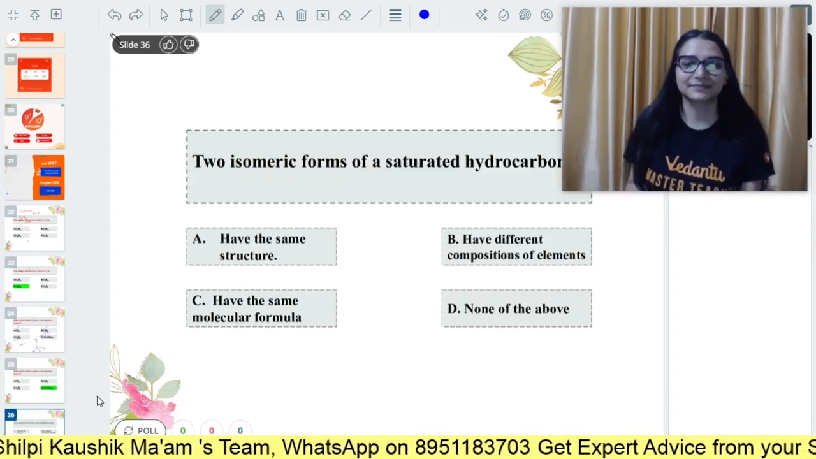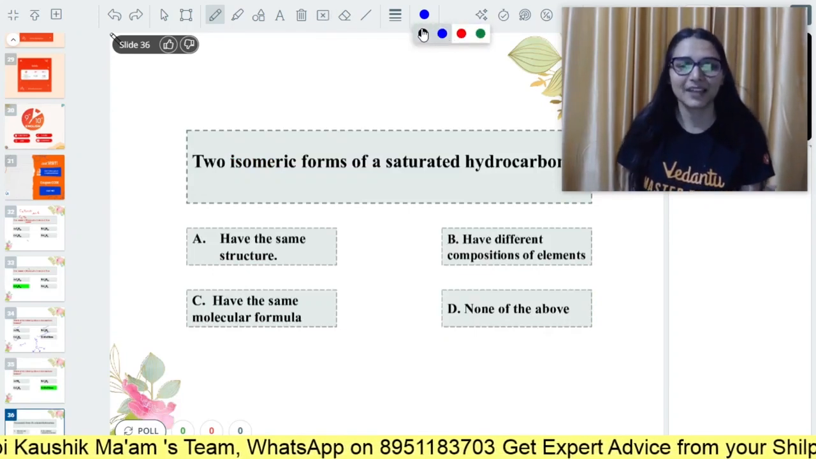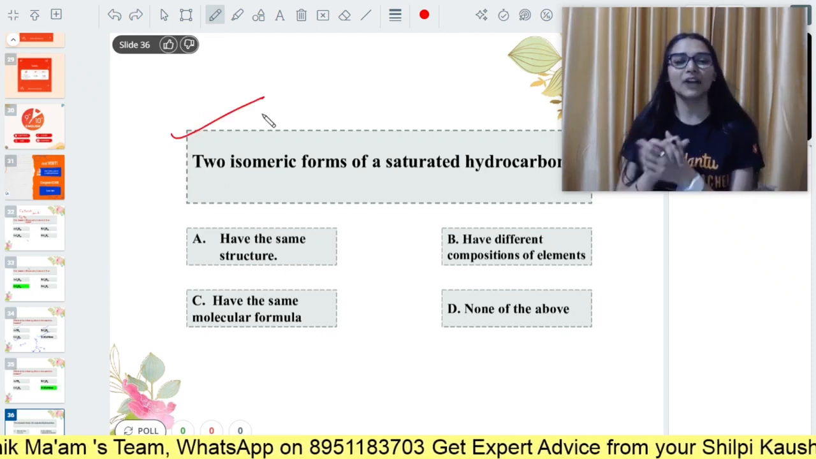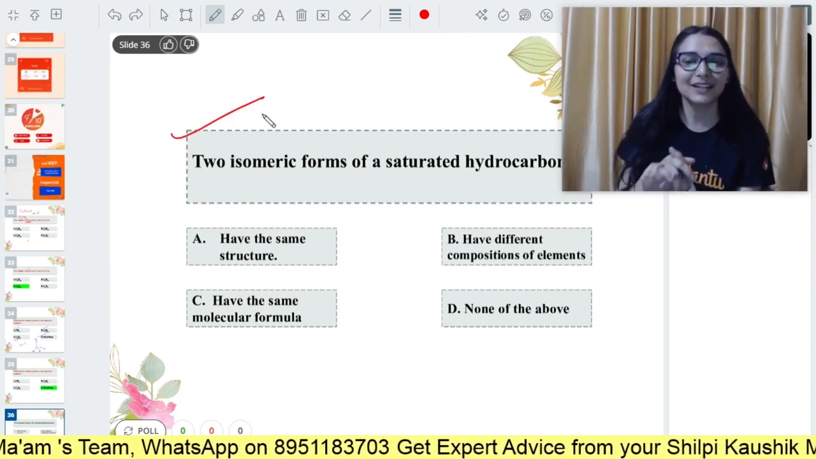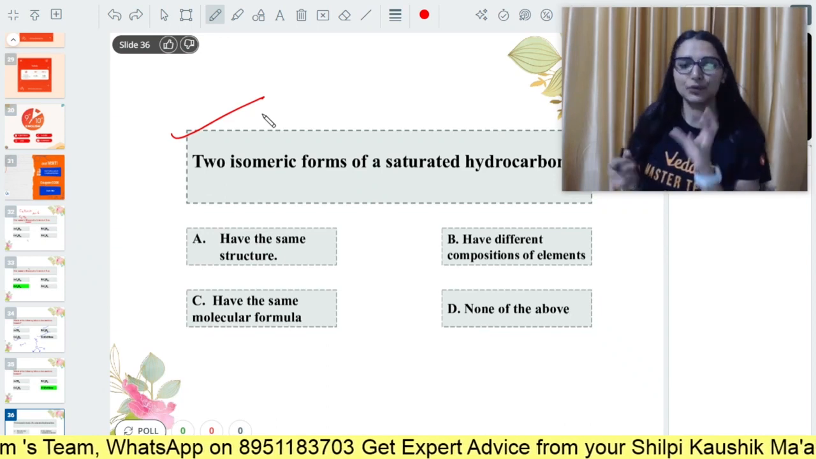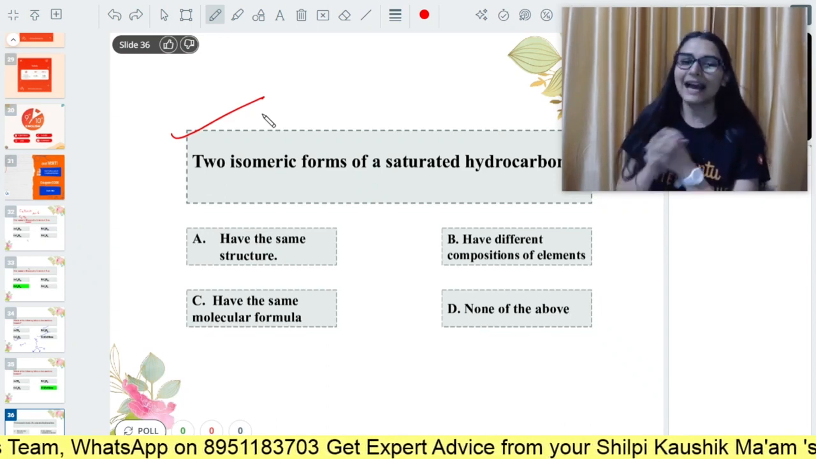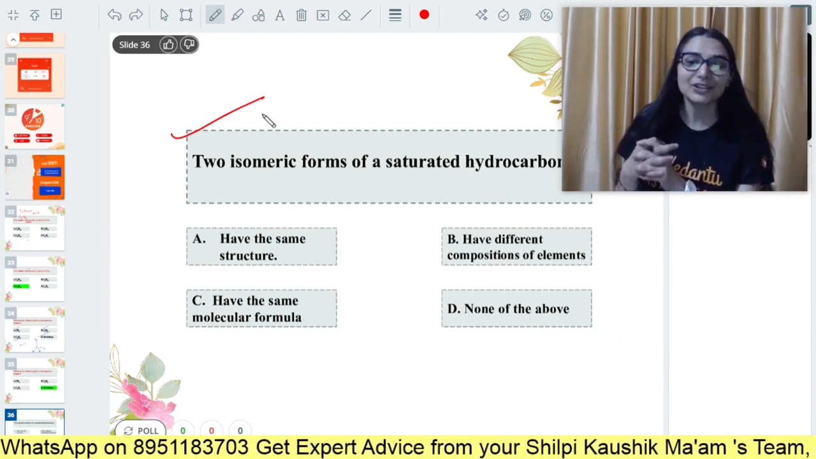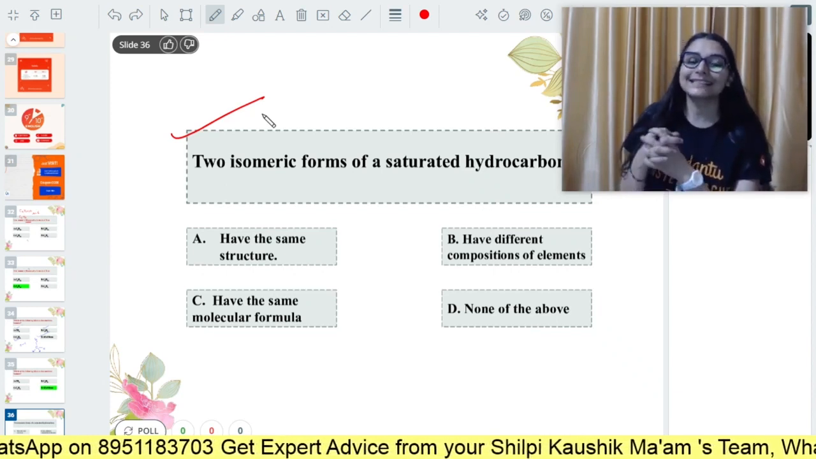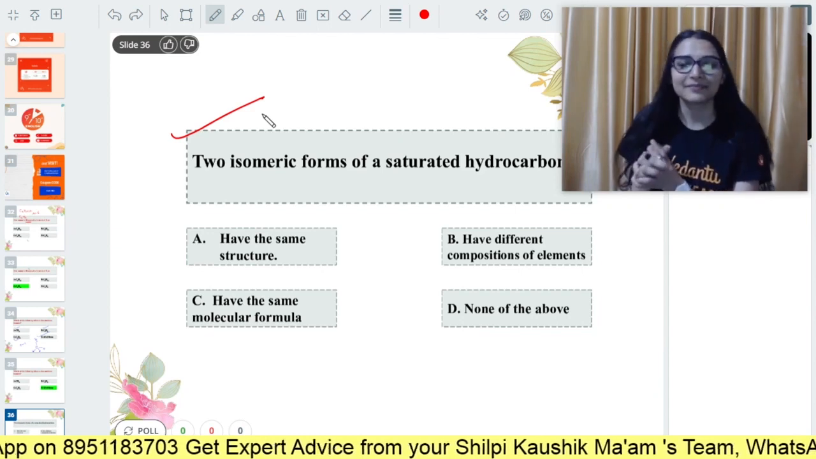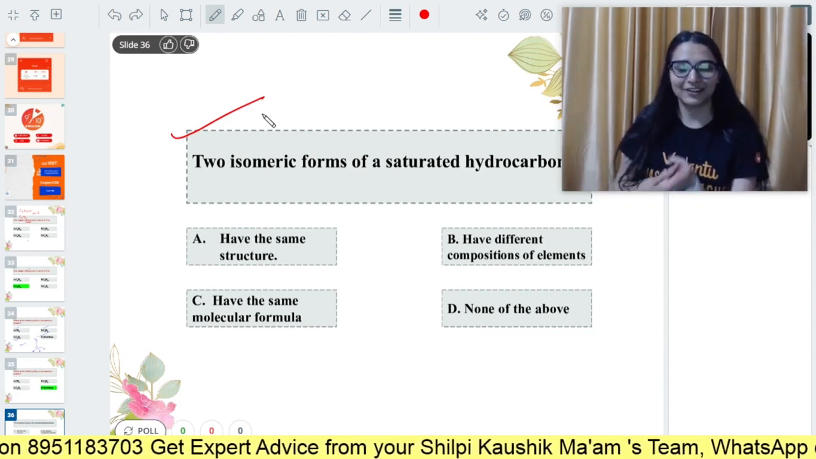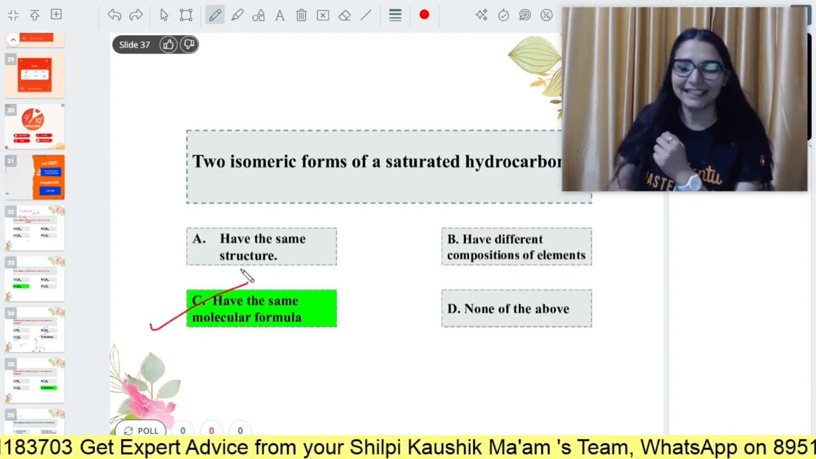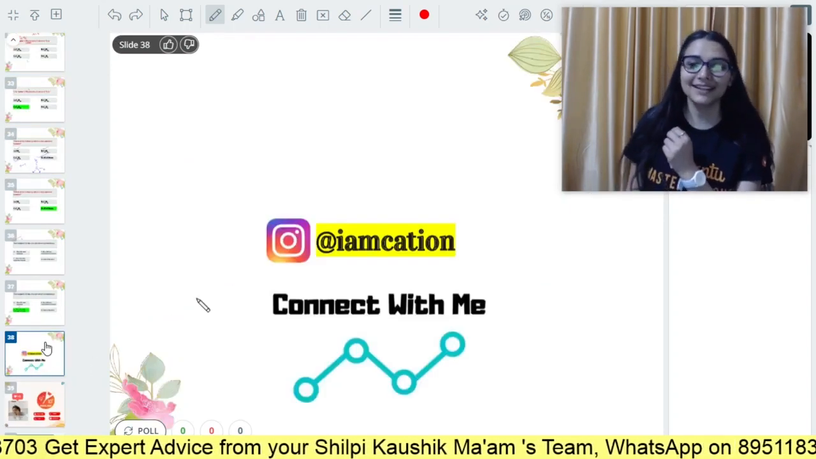Easy peasy. Yes, ma'am. Two isomeric forms of a saturated hydrocarbon. Tell me, for a saturated hydrocarbon, we have two isomeric forms. They have the same structure, they have different composition of elements, they have the same molecular formula, or none of the above. The molecular formula is going to be the same. Yes or no? Yes, definitely, isomers.